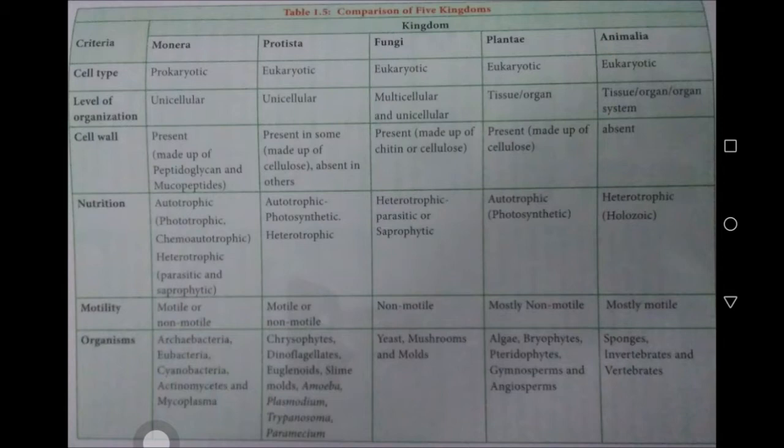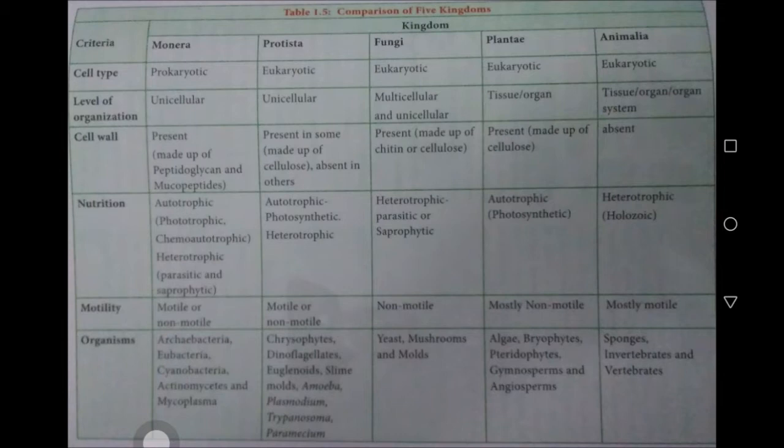He has taken some characteristic features in order to classify the kingdoms. What are the characteristic features he considered in order to classify the kingdoms? Number 1, cell structure. Number 2, cell organization. Number 3, mode of nutrition. Number 4, reproduction. And number 5, phylogenetic relationship.